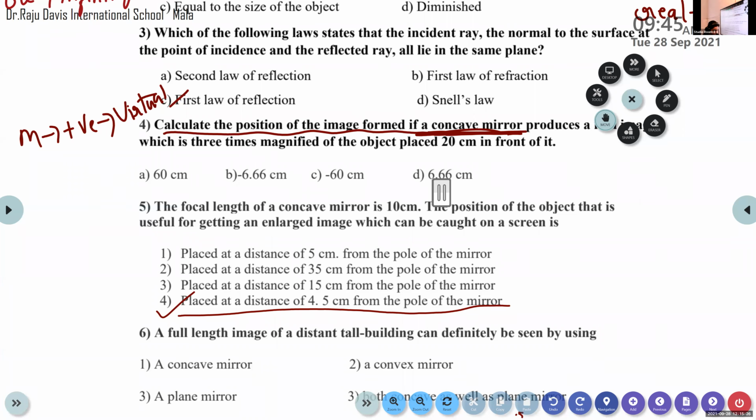No. Read the first law of reflection. Check the page number. I think it is 161, ma'am. Angle of incidence is equal to angle of reflection. The second law is the incident ray, the normal to the mirror at the point of incidence, and the reflected ray. One minute, let me check and answer.